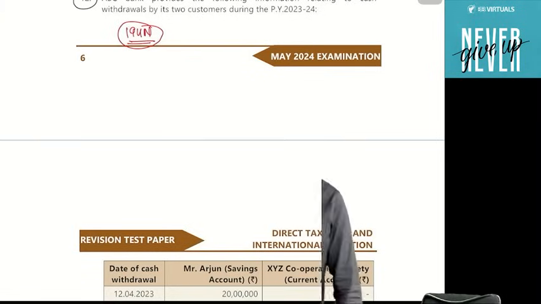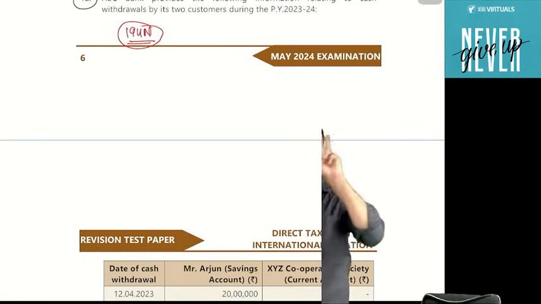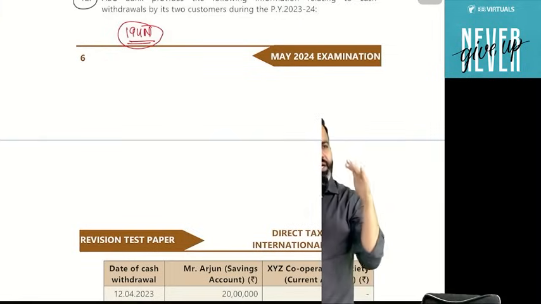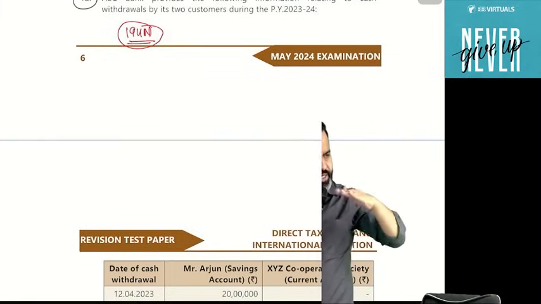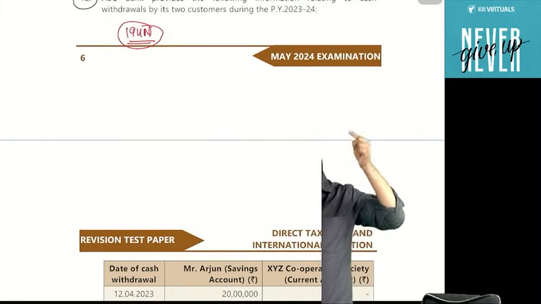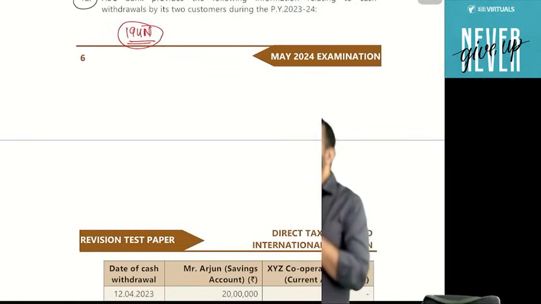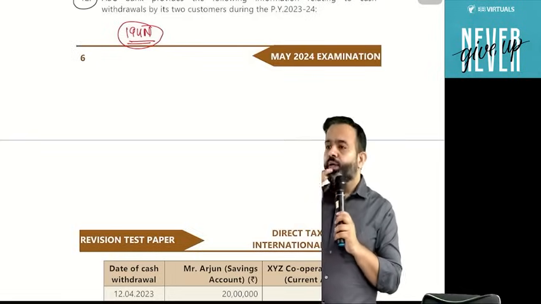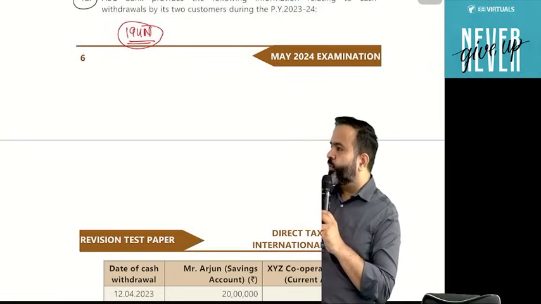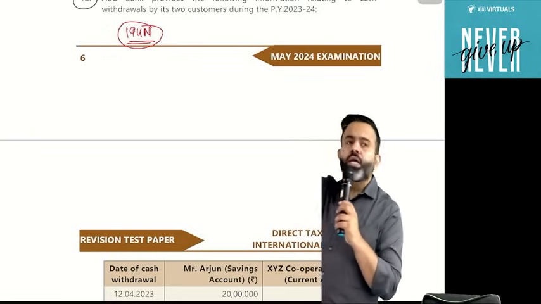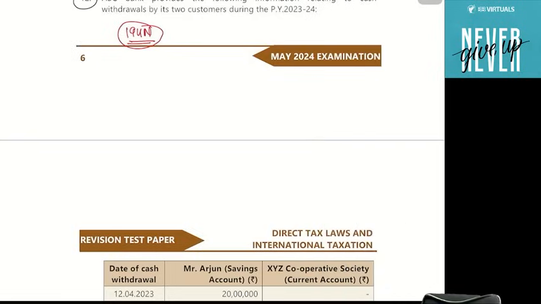Guys, in the TDS topic, there are only two sections where it is mentioned that up to this amount TDS is not applicable, and in excess amount TDS is applicable. One is 194Q. Under section 194Q, up to 50 lakh purchase TDS is not applicable. In excess of 50 lakh TDS is applicable at the rate of 0.1%. And one is this section 194N. Cash withdrawal up to 1 crore, TDS is not applicable. If more than 1 crore, then TDS is applicable at the rate of 2%.